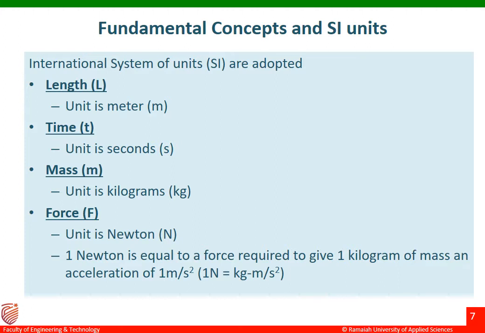When you want to convert kilogram-force to Newton, 1 kgf is equal to 9.81 Newton. Suppose the force applied is 10 kg and I want to convert that to Newton, how is it done? 10 into 9.81, you are going to get the answer in Newton.